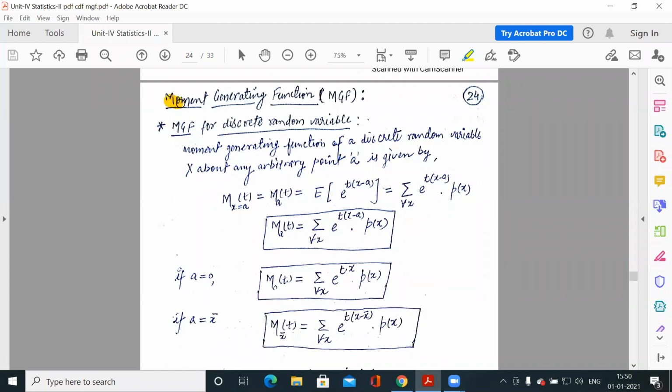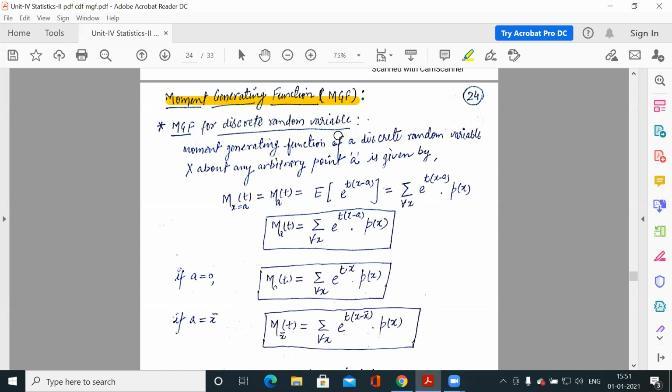Today's topic is the moment generating function for any distribution. Like I told you, moments have an important role for any particular distribution. If you know the moments, we can tell the central tendency of that distribution, its dispersion, its standard deviation, and its skewness and kurtosis.